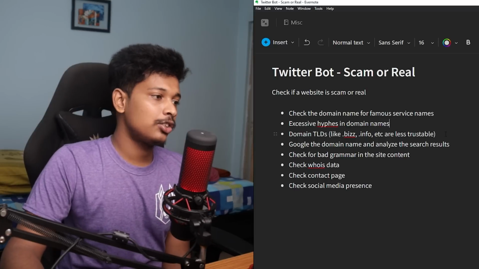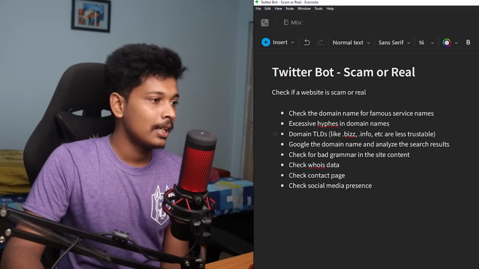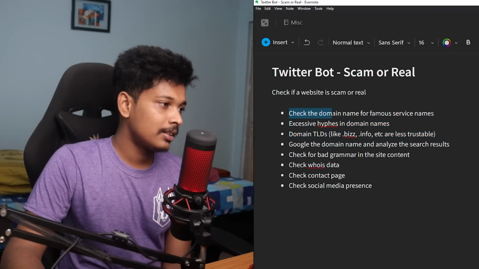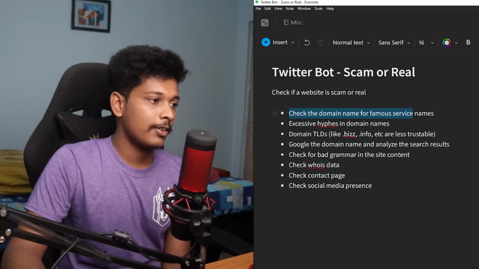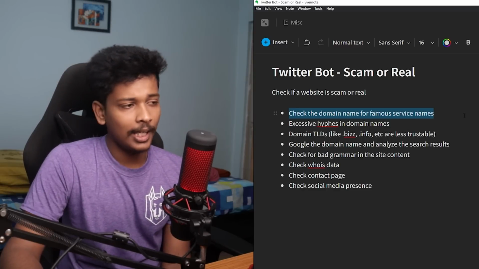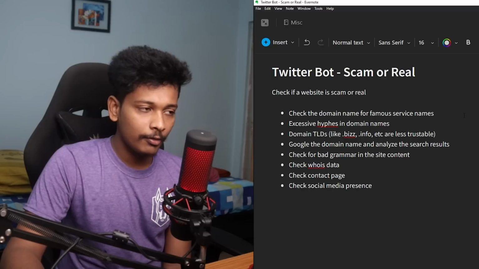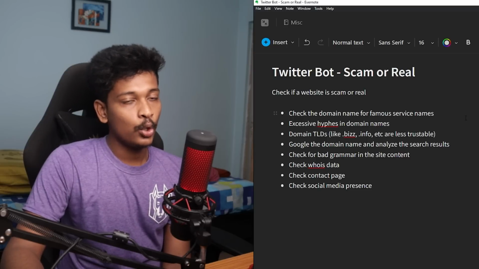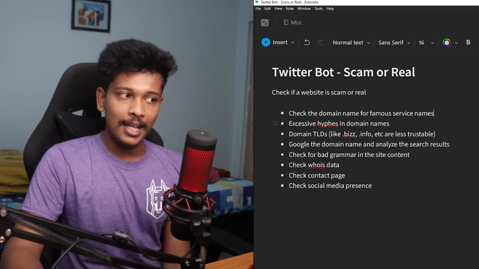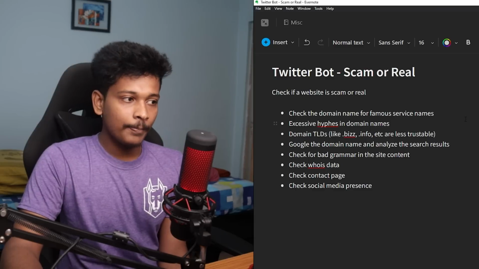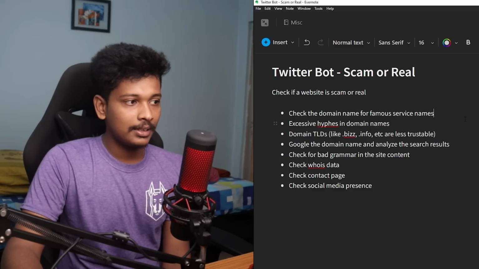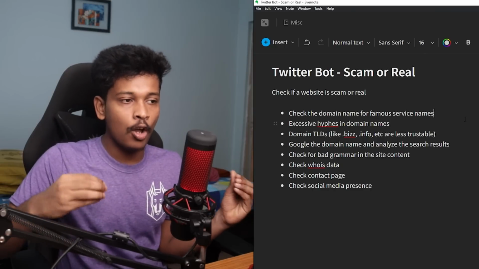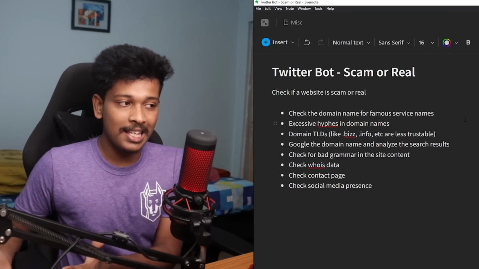First of all, we can check the actual domain name of the website. The first 3 steps are nothing but checking the domain name. We can, for example, check the domain name against famous websites or services. For example, let's say there's Amazon. It is very common for scammers to register domains that look like official domains but actually are not. There would be some spelling mistakes or typos in the domains, intentionally, so that they almost look like official websites, but they're really not.